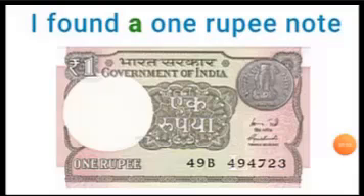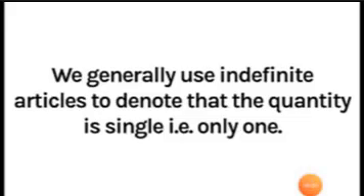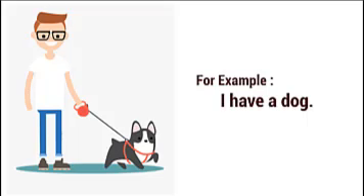Now, let us understand the uses of indefinite articles. We generally use indefinite articles to denote that the quantity is single, that is, only one. For example, I have a dog.